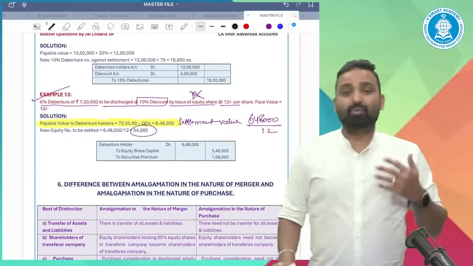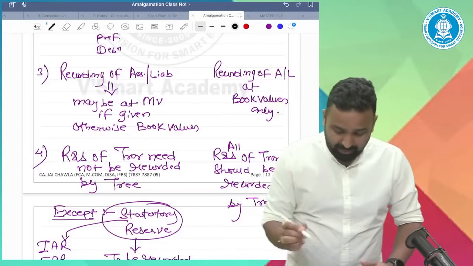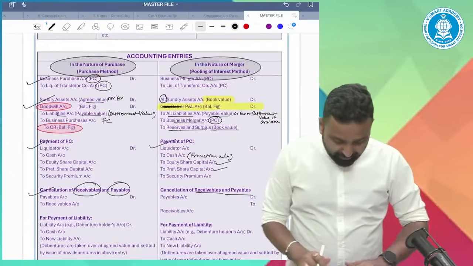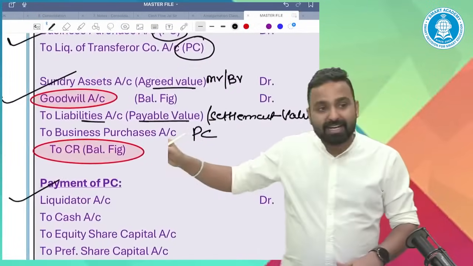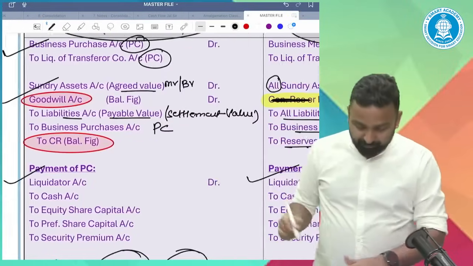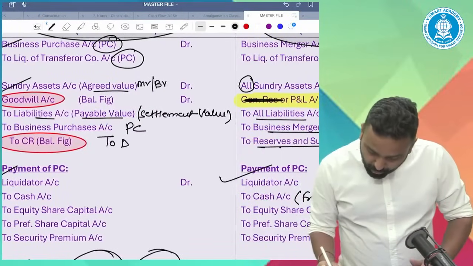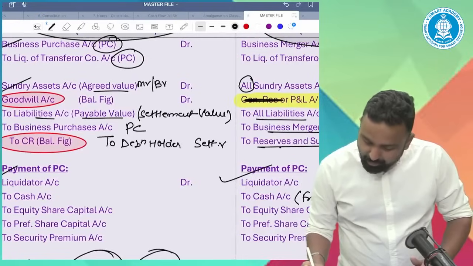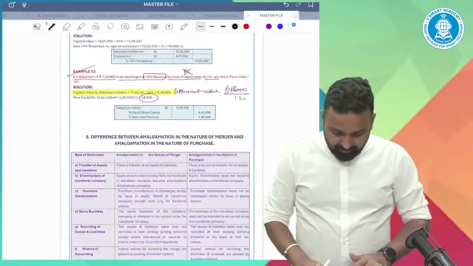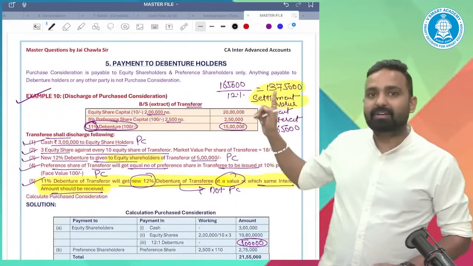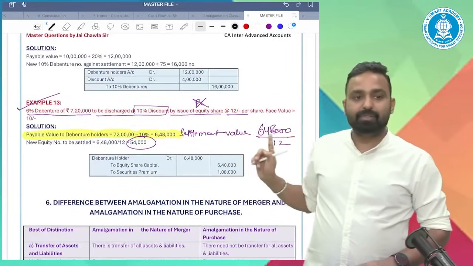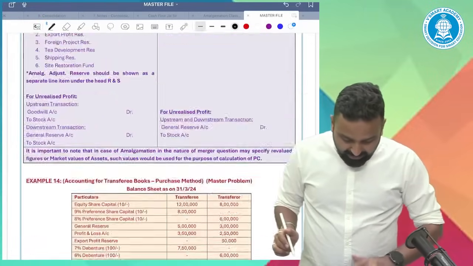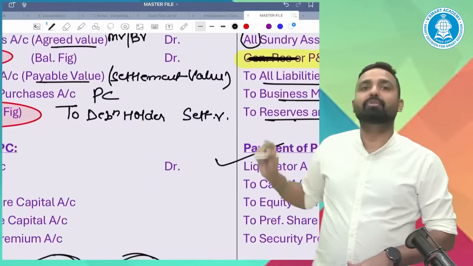So settlement value. What I'm actually trying to say is that whenever you do the second entry to liabilities, here you can do to debenture holders at settlement value, meaning 13,75, 14,40, 12 lakh, 6,48. You do the entry at this value, the settlement value.